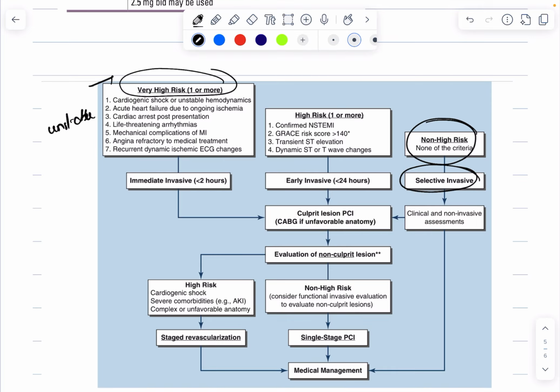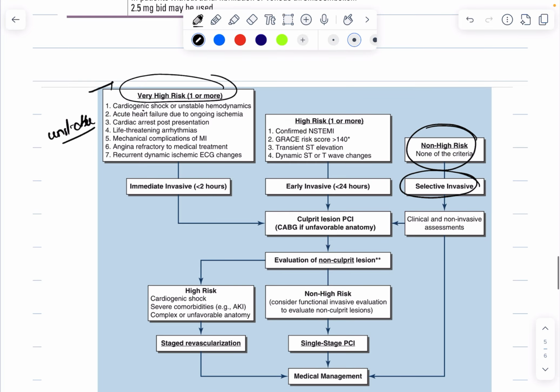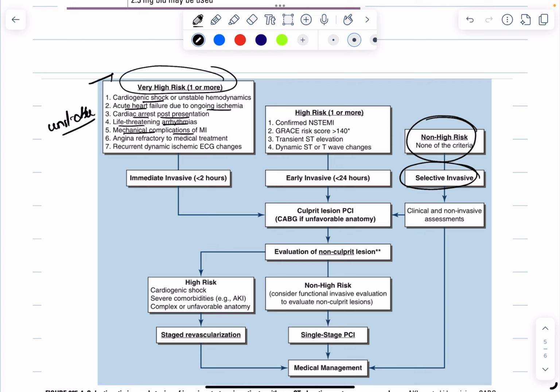Unstable in the sense the patient has cardiogenic shock and might require inotrope support, or acute heart failure with ongoing ischemia, or cardiac arrest post presentation, or life-threatening arrhythmias, or mechanical complication like tamponade or free wall rupture, or angina refractory to medical treatment, or recurrent dynamic ischemic changes in the ECG. These are examples which you might forget, so remember them.